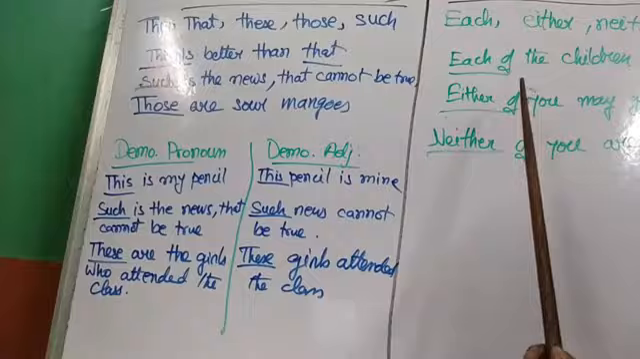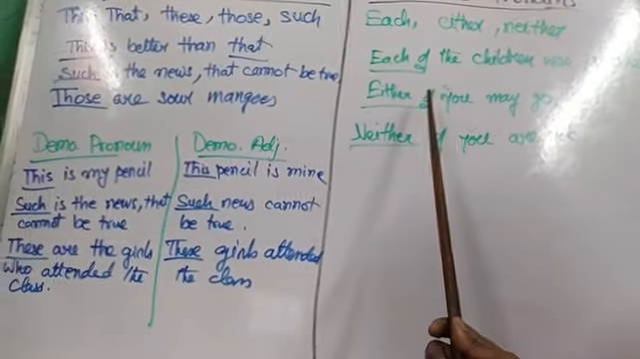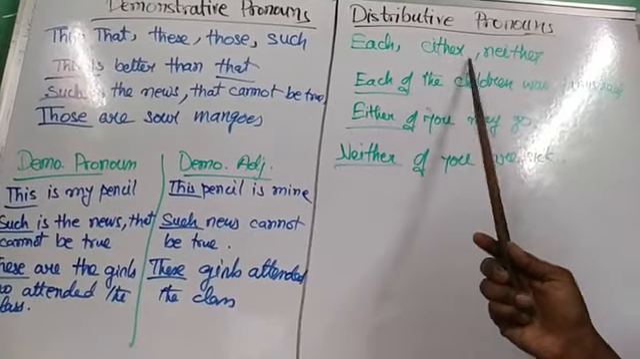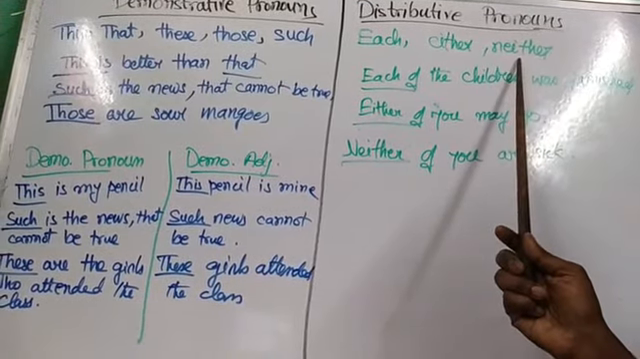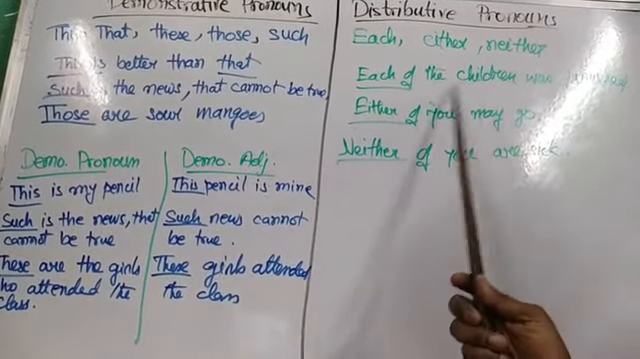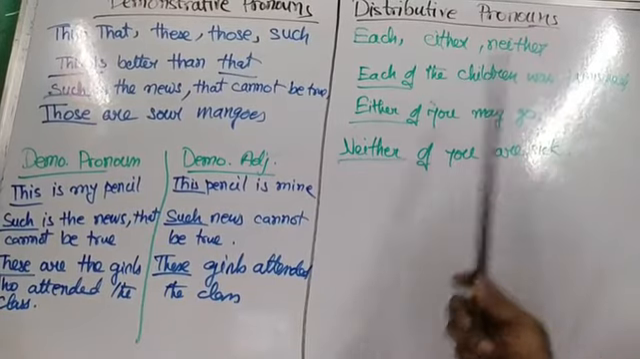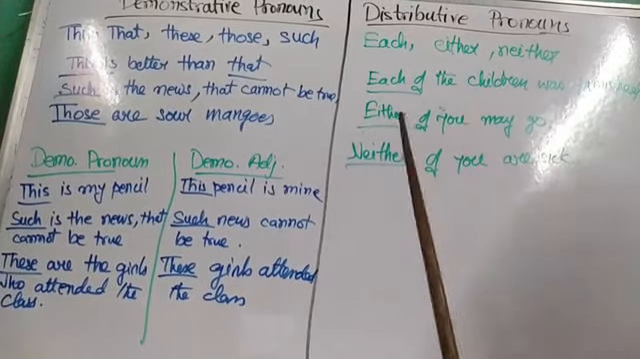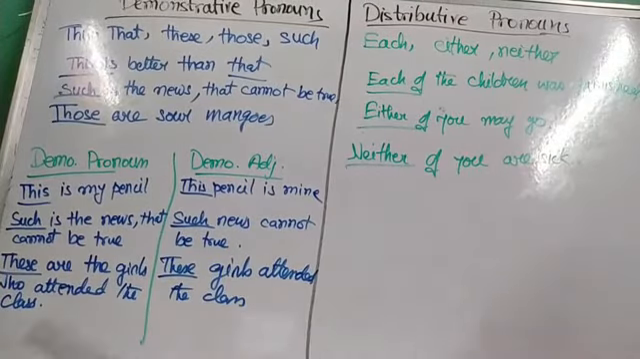Now we will do the distributive pronoun. What are the distributive pronouns? Each, every, either, neither. Each, not every. Each, either, neither are the distributive pronouns. Each of the children was punished. Either of you may go. Neither of you are sick. These are examples of distributive pronouns. Each, either, and neither are distributive pronouns.